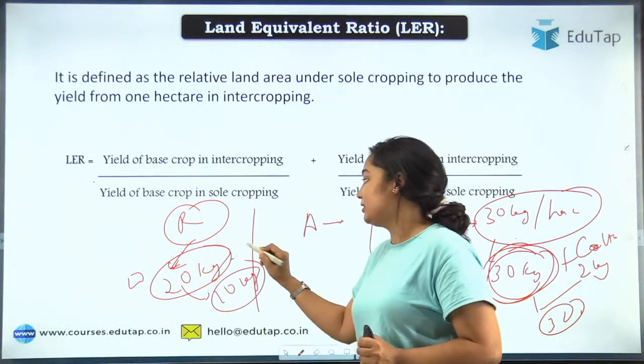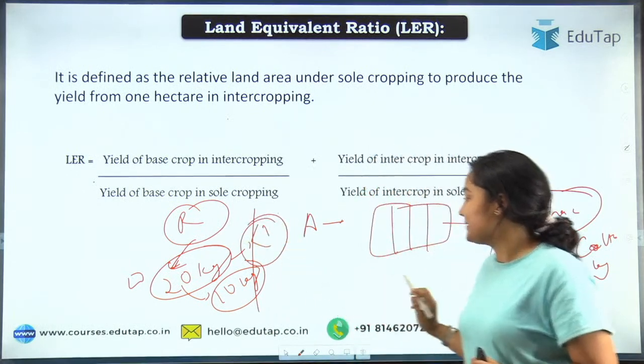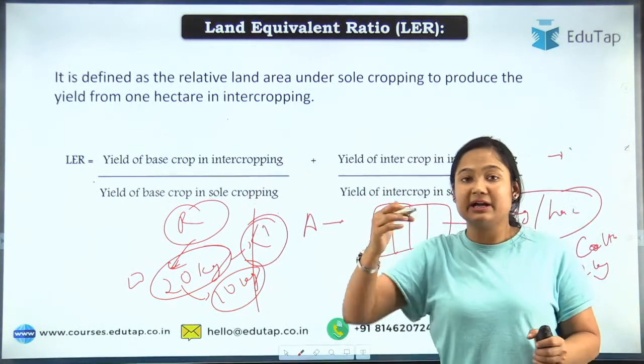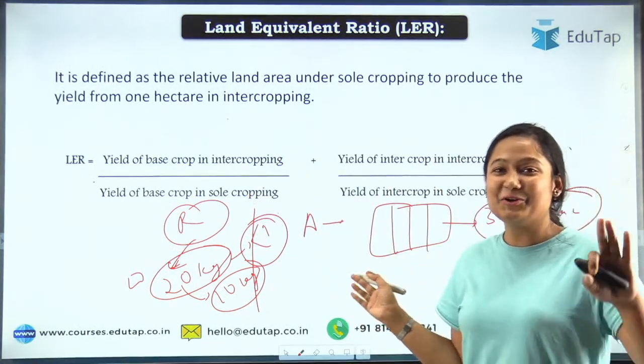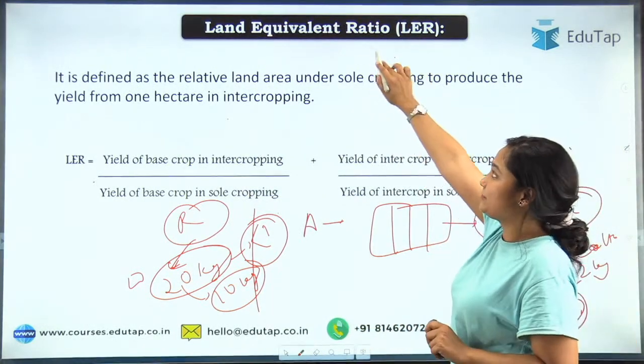So here your LER will be less than 1. In the first case, you were already taking 30 kg and you are adding on top, so LER is more than 1, but in this particular case LER is less than 1. No problem, Sunny. So that is why we have discussed the concept of LER too.